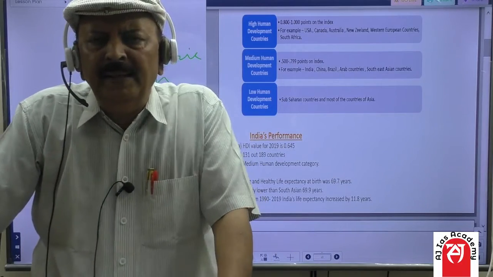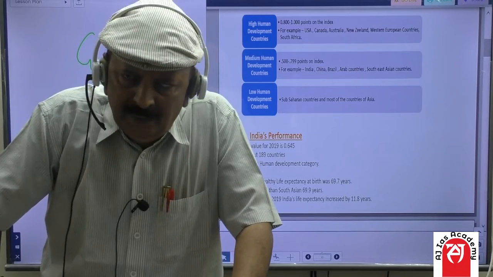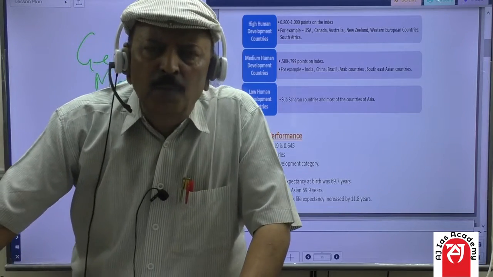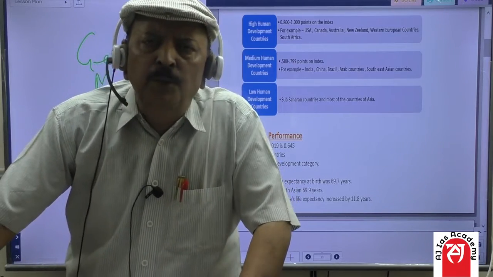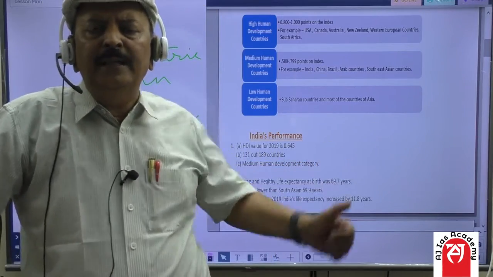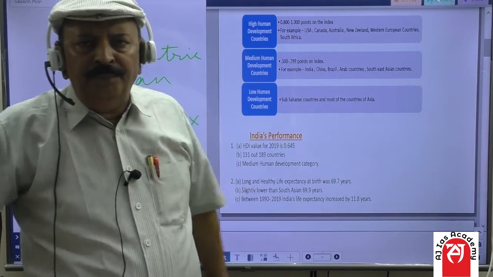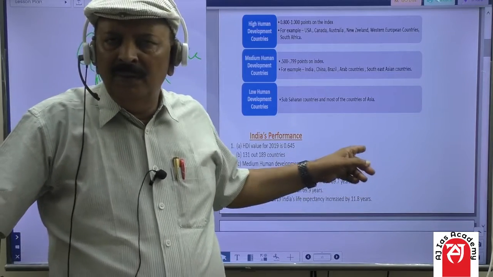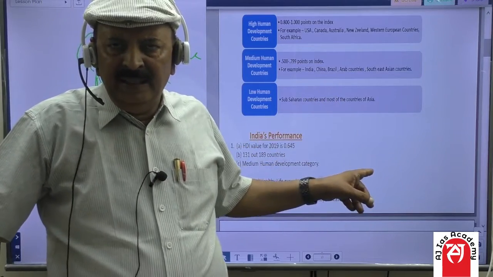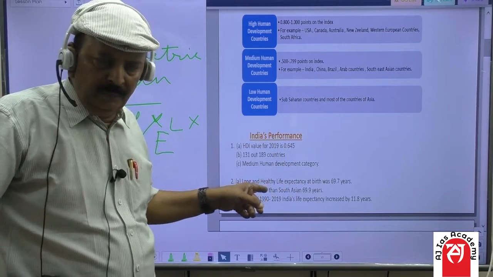in total there are 189 countries which have been measured in terms of HDI by UNDP. There is one institution under the UN, and you must understand this and always remember it. This is called UNDP, United Nations Development Programme, and this agency calculates HDI for every country every year. So in 2019, out of 189 countries measured in terms of HDI by UNDP, the ranking of India was 131.